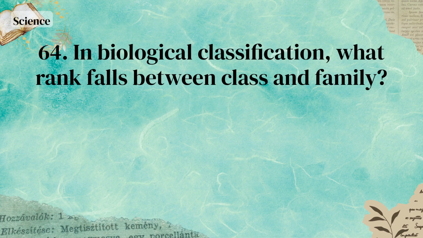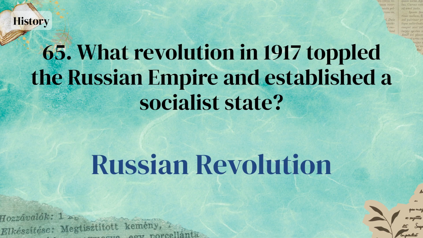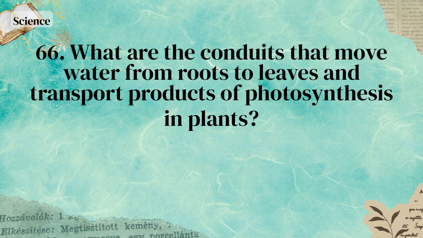In biological classification, what rank falls between class and family? Order. What revolution in 1917 toppled the Russian Empire and established a socialist state? Russian Revolution. What are the conduits that move water from roots to leaves and transport products of photosynthesis in plants?